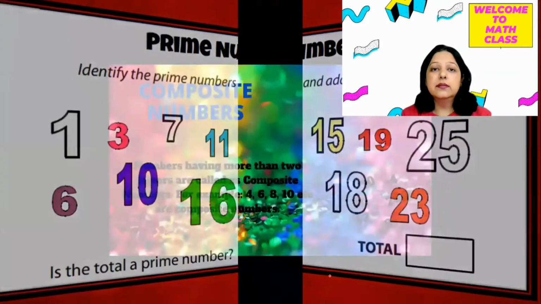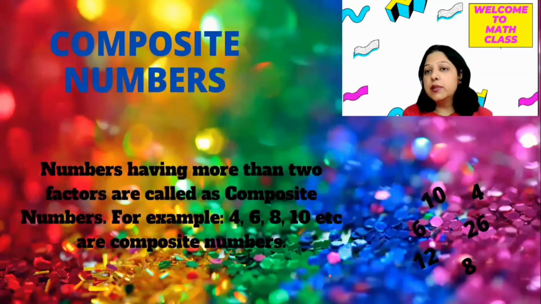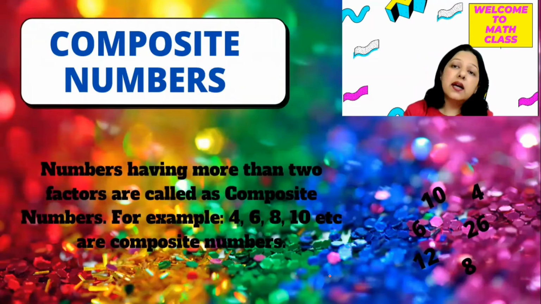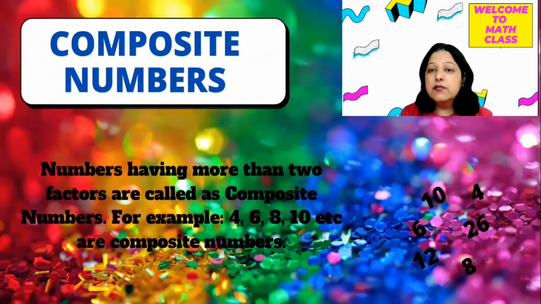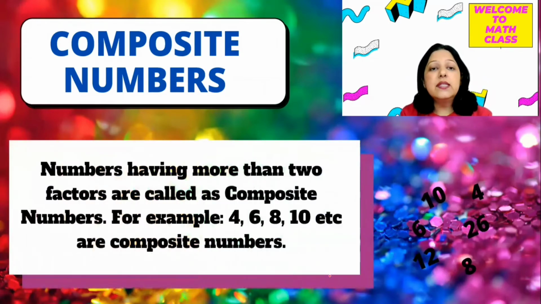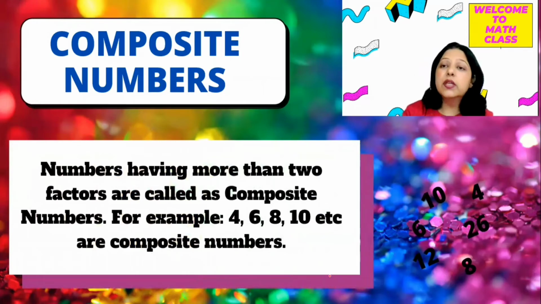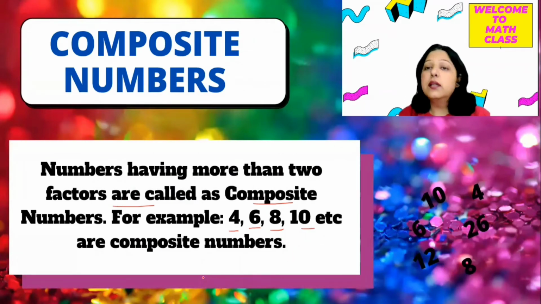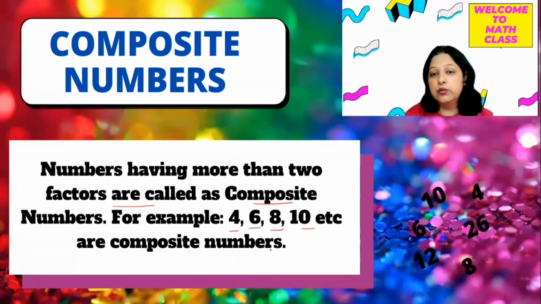Okay, next. Now the next category of numbers we have is composite numbers. Now prime numbers we have done. Now the numbers which are not prime, what will we call them? Okay, so let's see it here. Numbers having more than two factors are called composite numbers, like 4, 6, 8, 10. Then next is 12, 14, like this. All these are composite numbers because they have more than two factors.